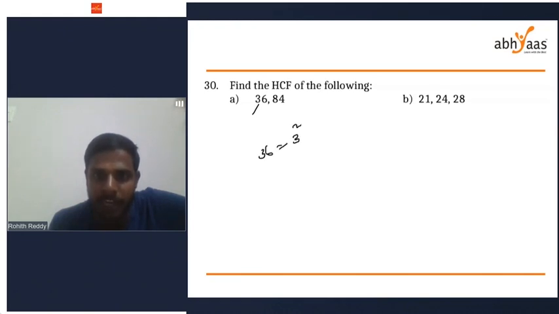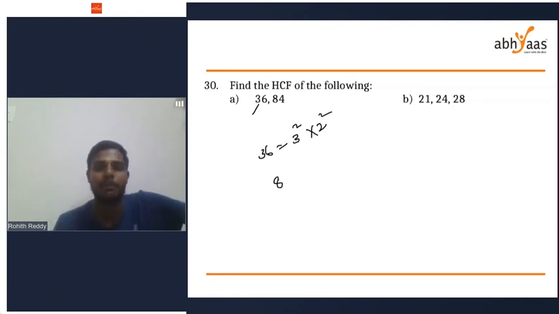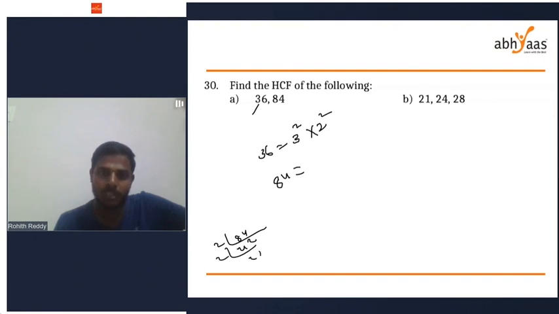So simply 3 square into 2 square. This is 36. 84 is 2 42s, 2 21s, 3 7s. So 84 can be written as 2 power 2 into 3 power 1 into 7 power 1.